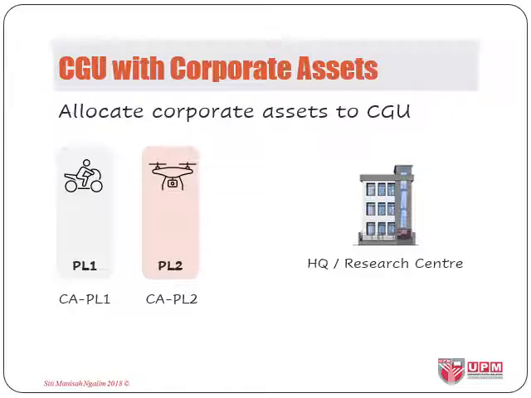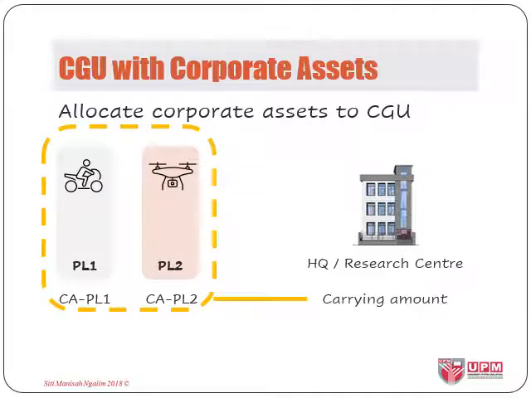For that matter, corporate assets do not generate cash inflows independently, thus recoverable amounts cannot be estimated unless disposed. And their carrying amount cannot be fully attributed to the CGU under review or to any one CGU since it contributes to all of them, unless of course there's only one CGU. So similar to goodwill, it works both ways for CGU and corporate assets.